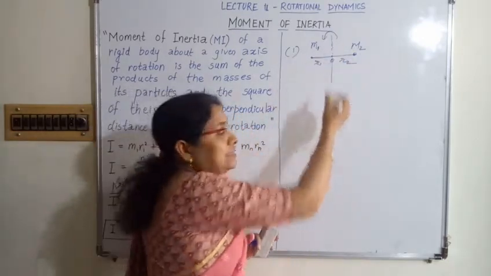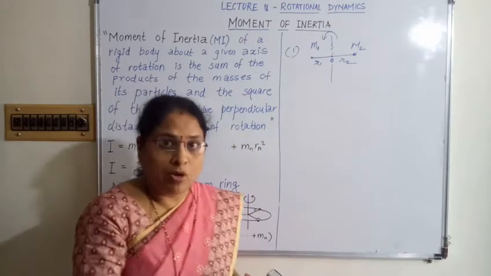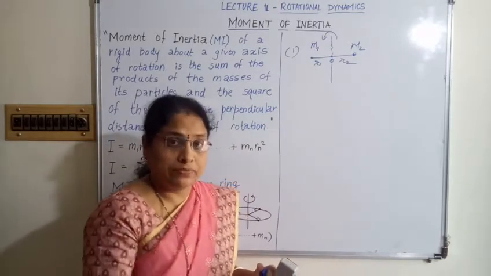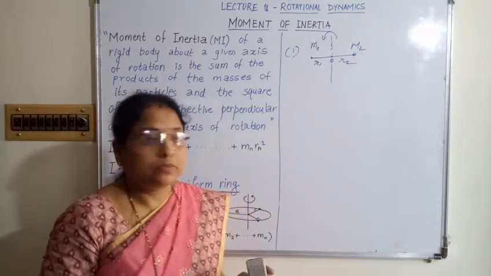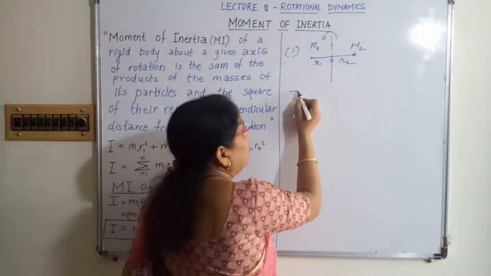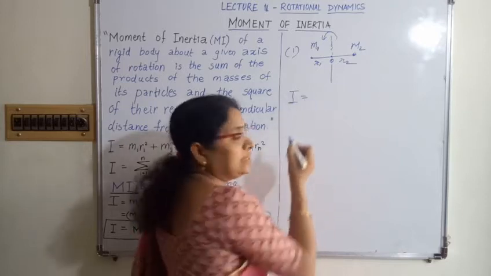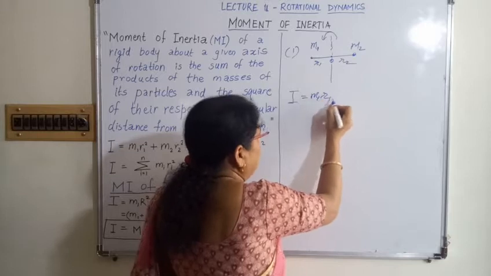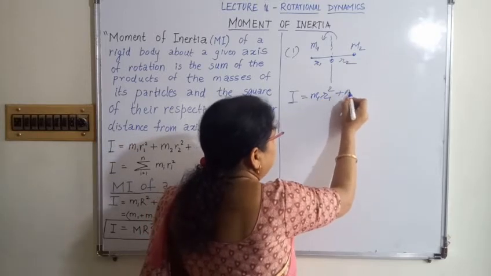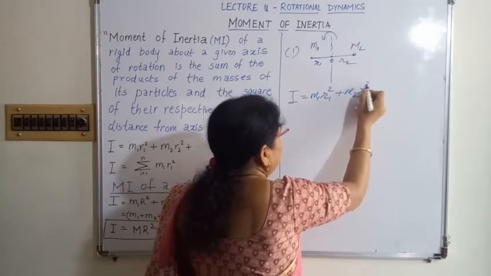And what is the axis? A line passing through the body, around which the body rotates. That is called the axis of rotation. So here I can say the moment of inertia is the sum of m1 r1 square plus m2 r2 square.